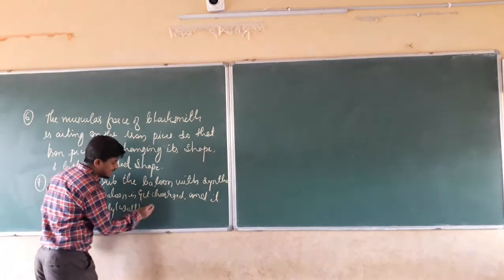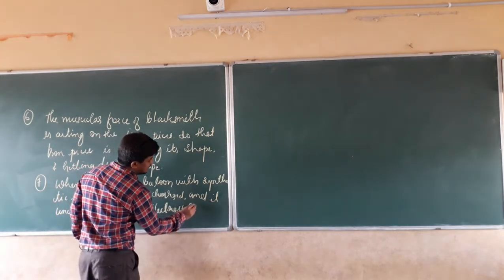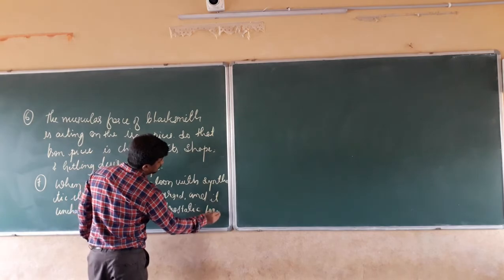The force which is acting here is electrostatic force.